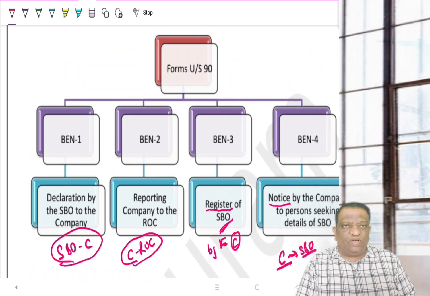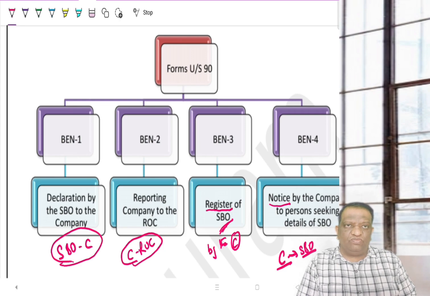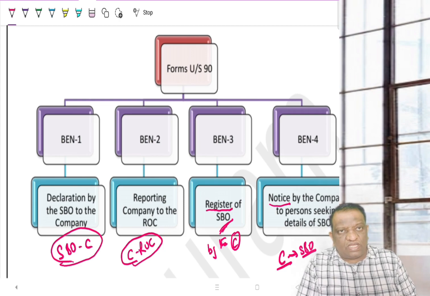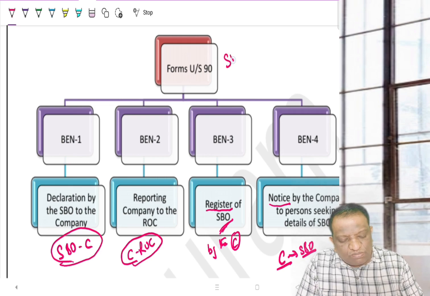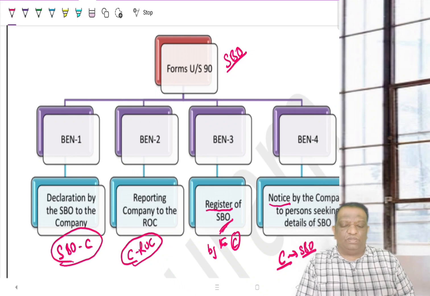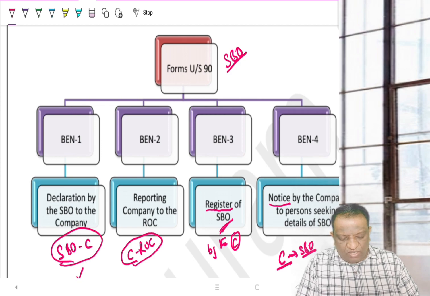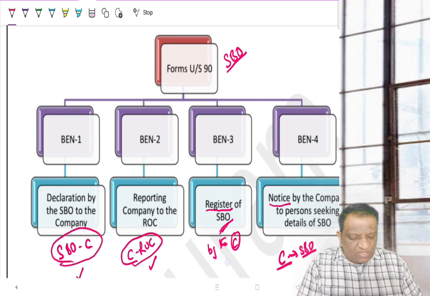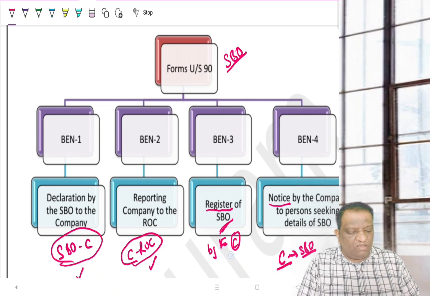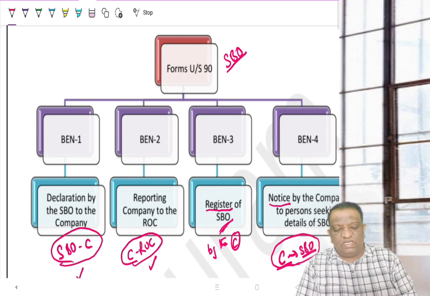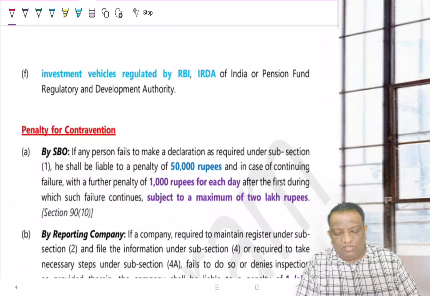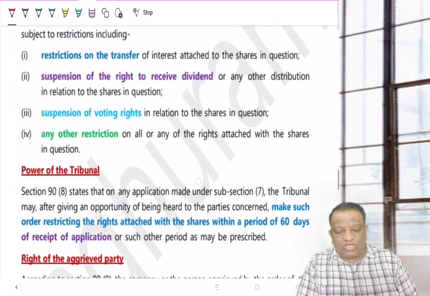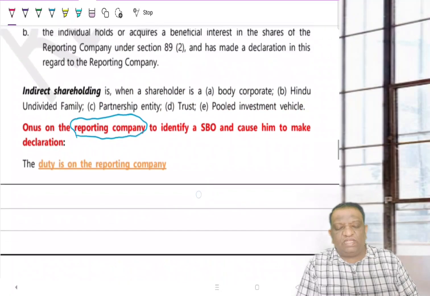In section 89, the forms you are talking about are 3 forms, MGT4, MGT5, MGT6. But section 90, which deals with the SBO, has 4 forms: BEN 1, BEN 2, BEN 3, BEN 4. BEN 1 is filed by the SBO to the company, BEN 2 is filed by the company to the ROC, and BEN 3 is nothing but a register to be maintained by the company. BEN 4 is a notice for getting additional information, issued by the company to the SBO. This is the summary of it. Now, come back to the provisions, because once you have the overview, it becomes easy to understand this.